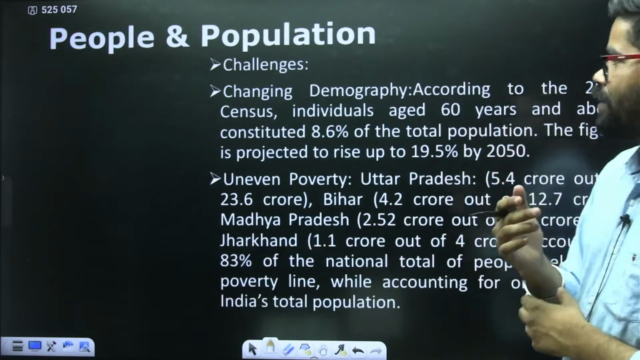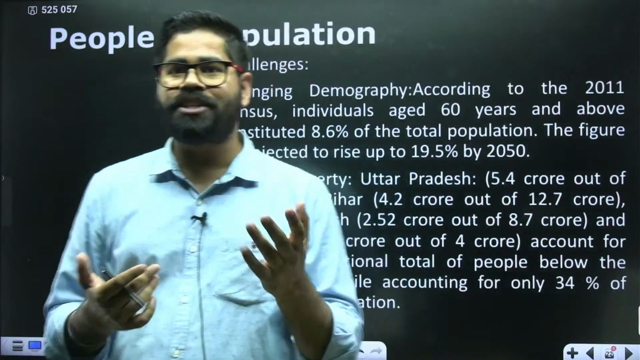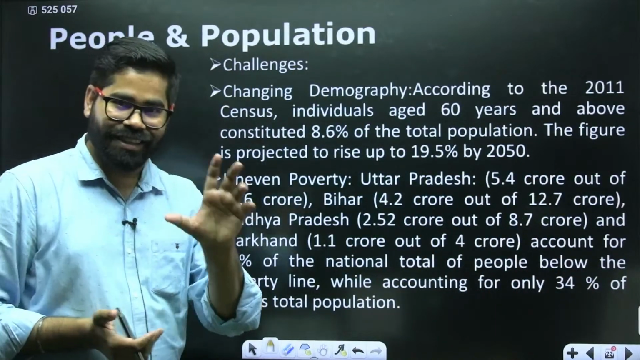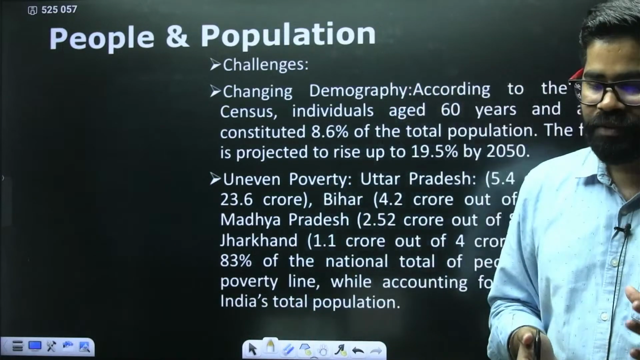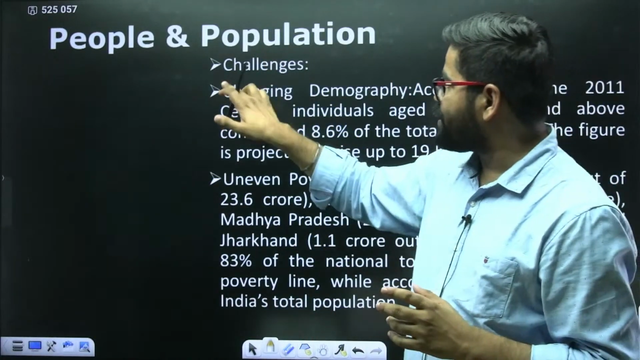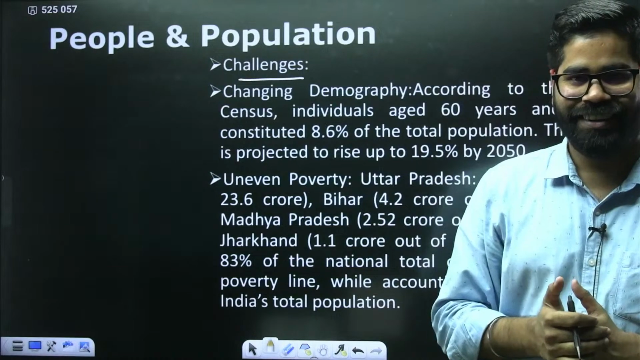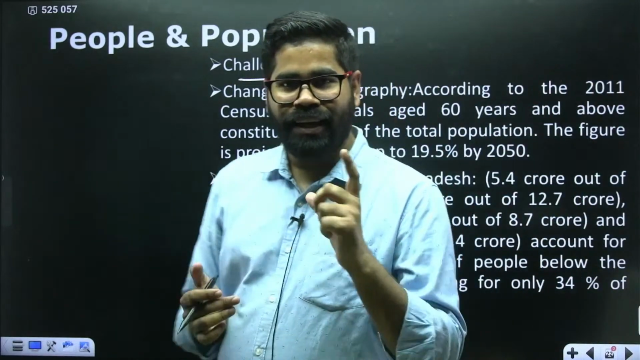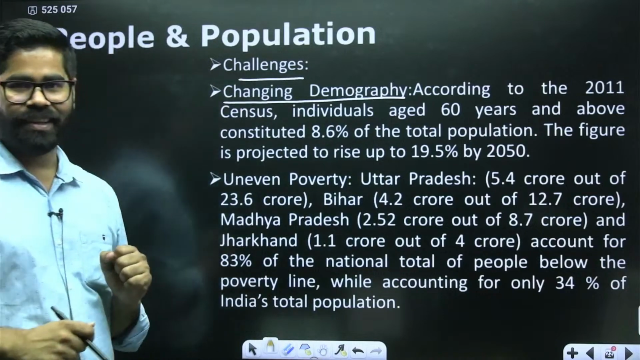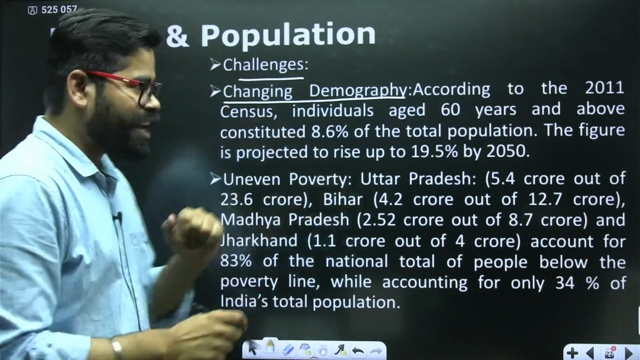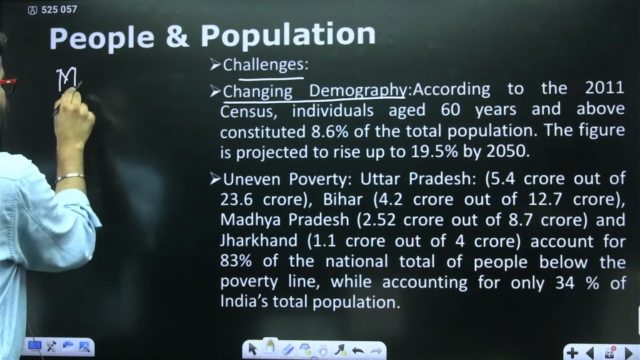Then now the thing is, what about the challenges? There are certain challenges. Right now we have seen all the good part, that everything is going good. Now what are the challenges here? The number one challenge is changing demography. Right now we have a median age of 28.